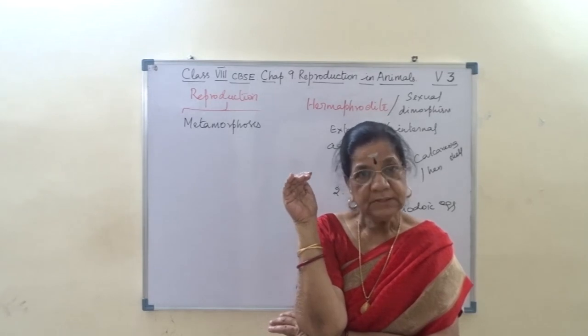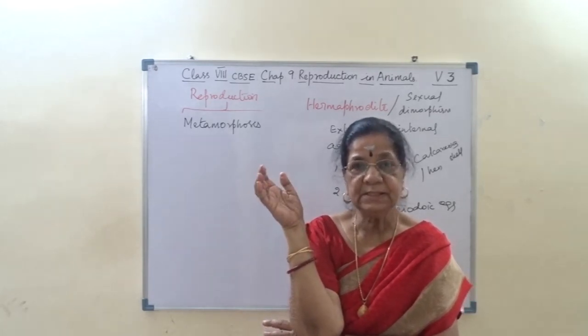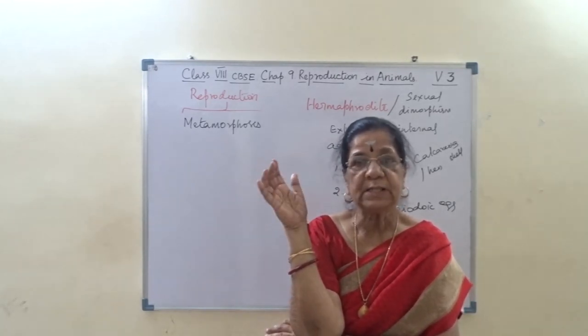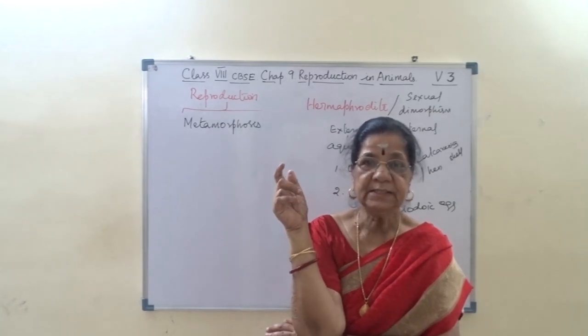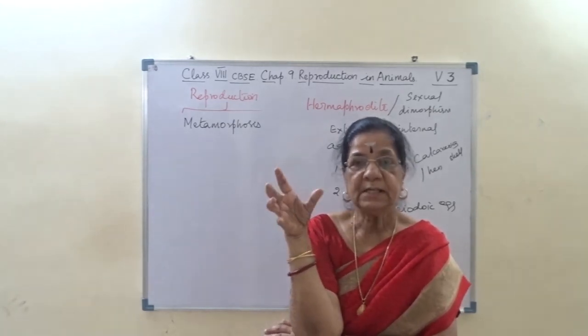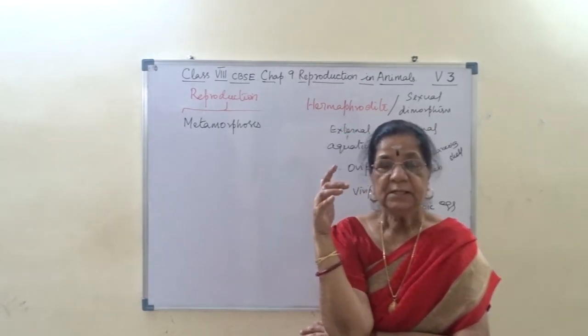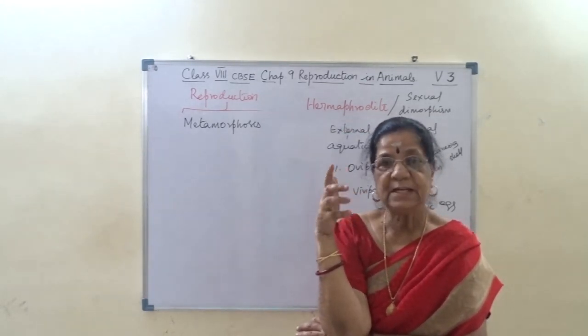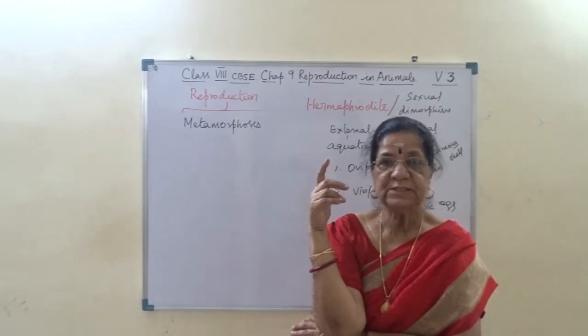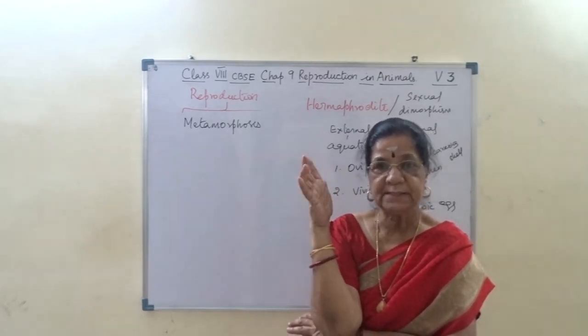Same way, the male frog releases the sperm and fusion occurs externally in water. And that fertilized egg will undergo changes.